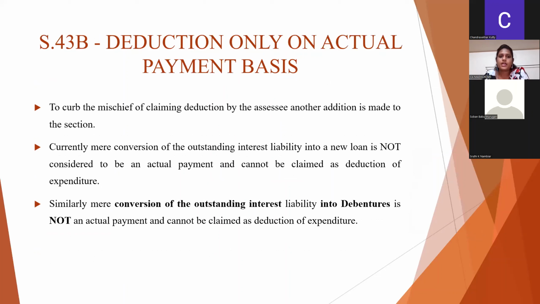43B, deduction only on actual payment basis. Here, certain expenses are allowed only on actual payment made in the financial year. One such item is interest outstanding on loans. This interest outstanding is not allowed as an expense on mere conversion of the same into a loan. This was the existing provision, but now an addition has been made which says such conversion of interest outstanding into a debenture is also not treated as payment, and it is allowed as an expense only on actual repayment of such interest.